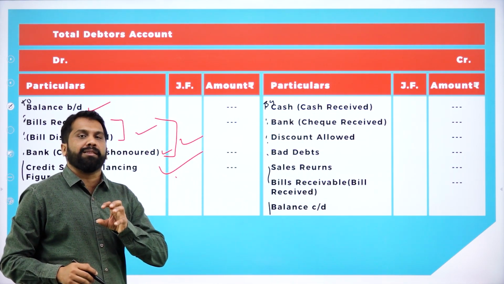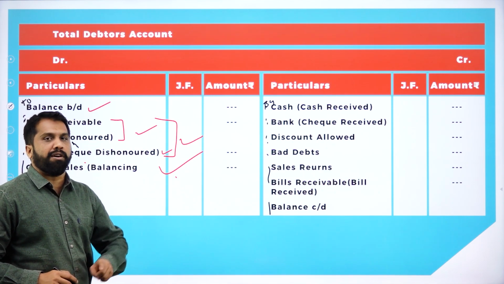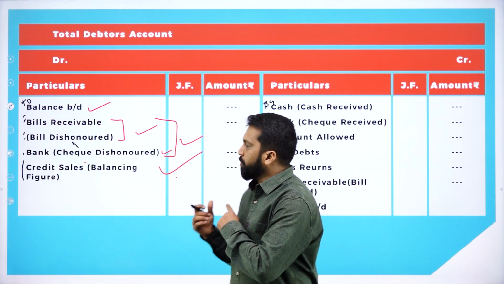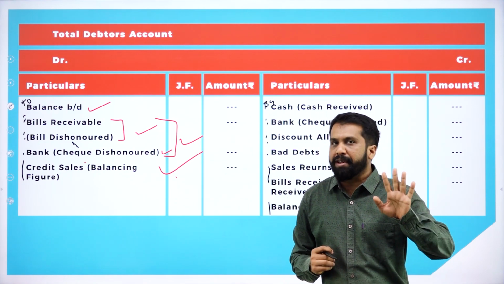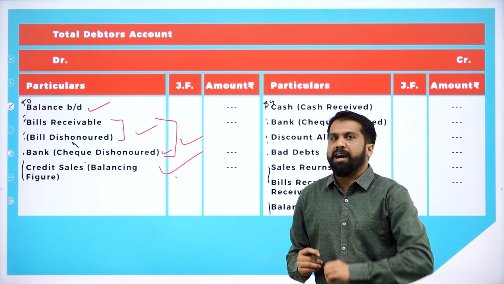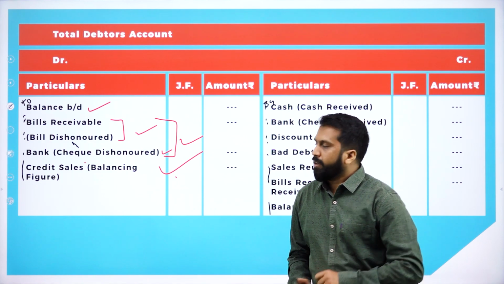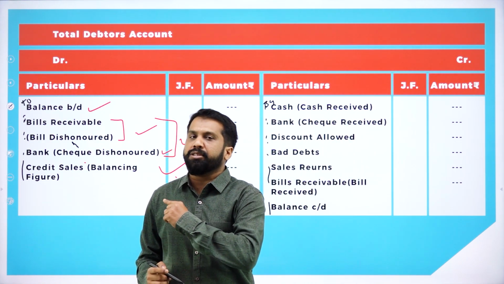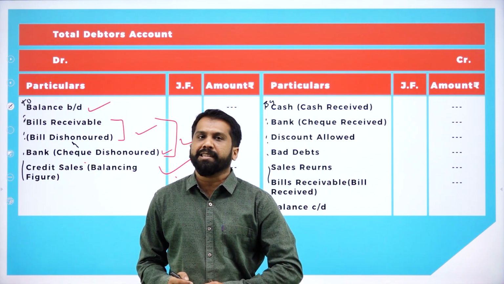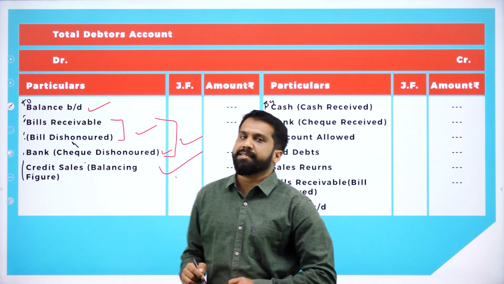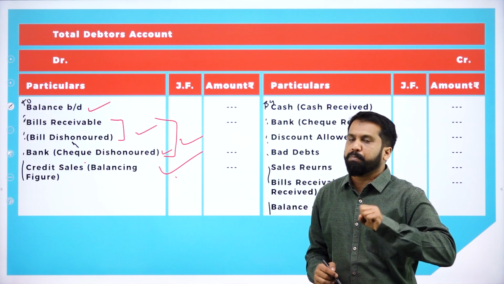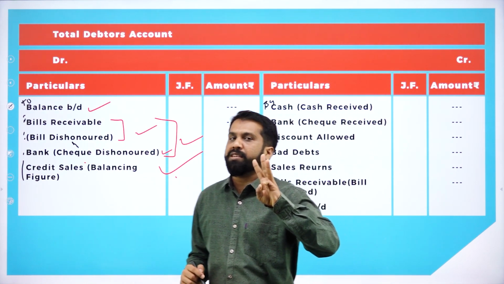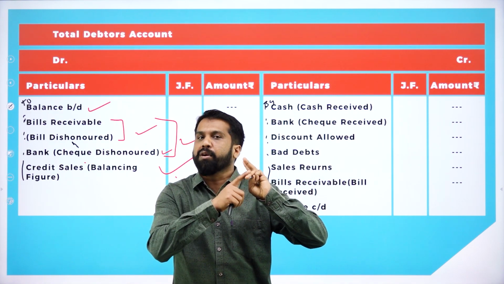So I'll tell you the logic of how to remember this format. How much time do you need to remember this format? 5 minutes, 10 or 15? After knowing this logic, within 30 seconds, you will remember this. You wanted the logic? Yes or no? Yes. So the logic is very simple. Debit side, what will come? Three things. First one is what? Balance brought down.